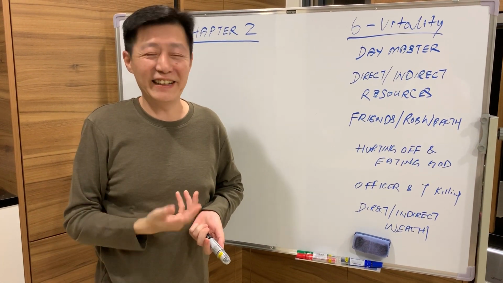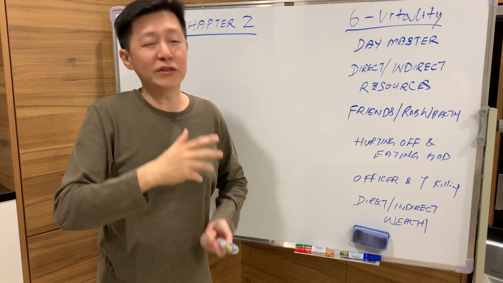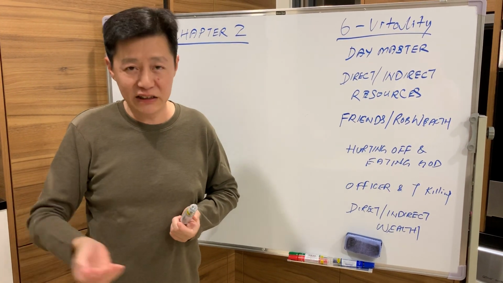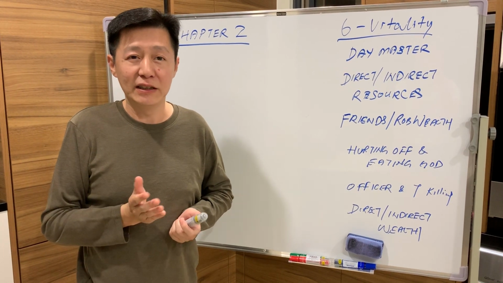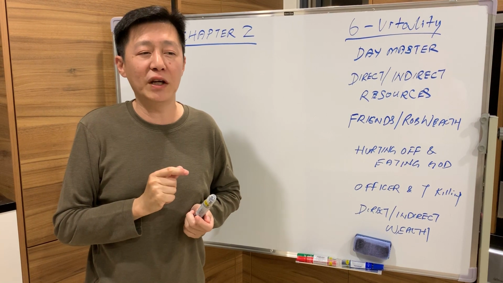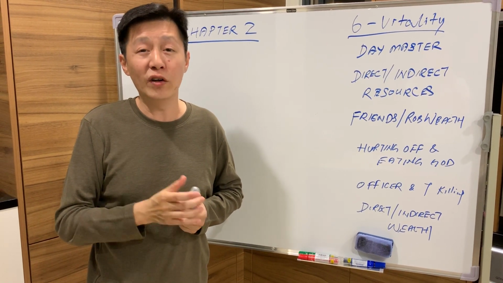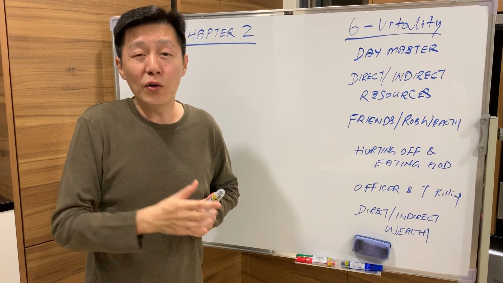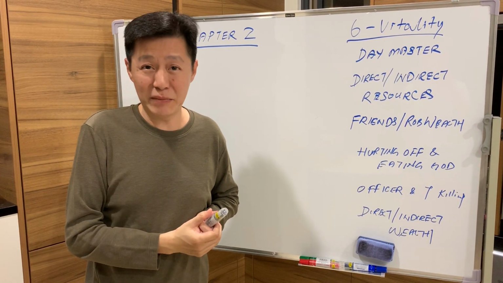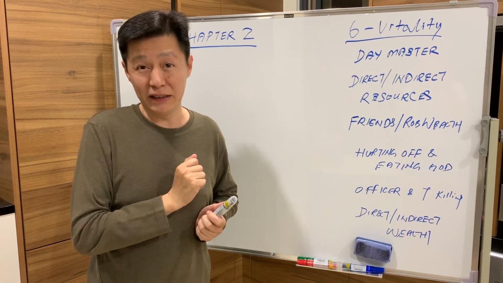Normally direct wealth is all good because they are all in conceive most of the time, right? The only negative direct wealth in the day master is for all the yin day masters. All yin day master direct wealth is negative, except for the Ji day master, where the direct wealth is positive.